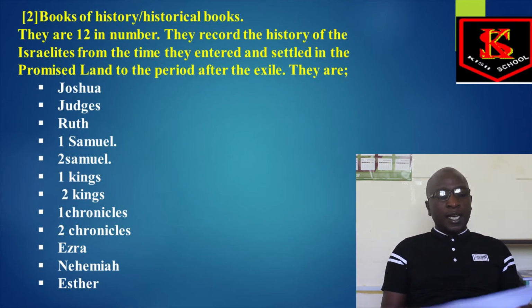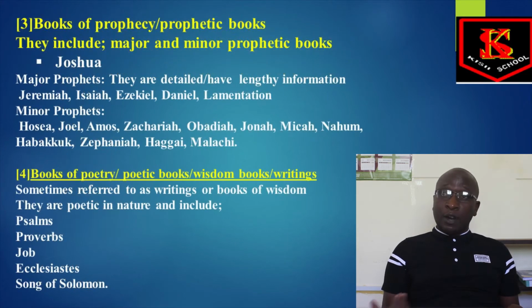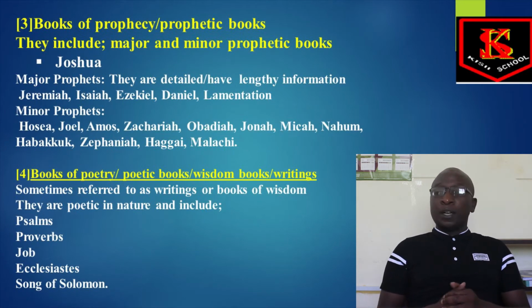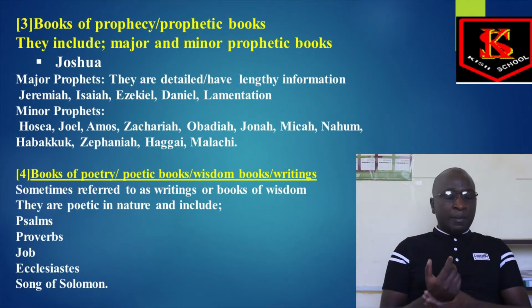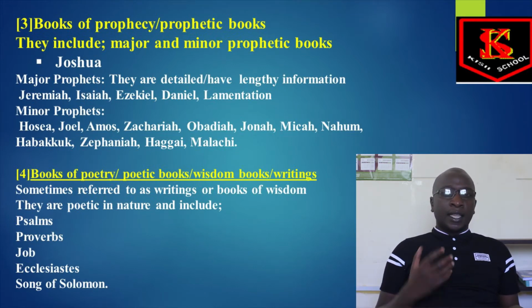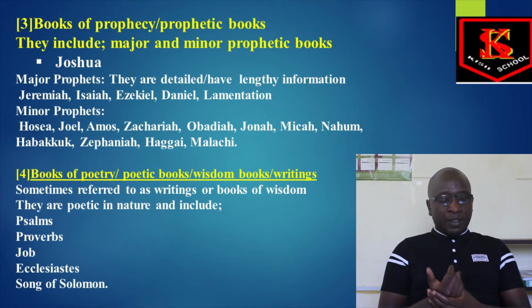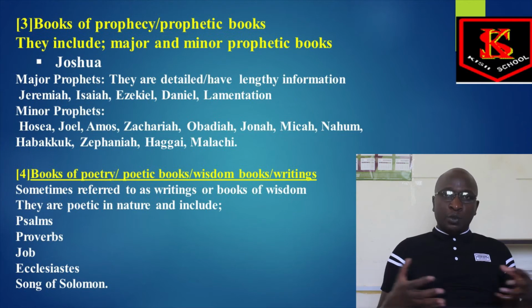The third category of the Old Testament books is the books of prophecy. They are called prophetic books. We have the major prophets and the minor prophets. The major prophets are detailed; they have lengthy information. In the major prophets, we have Jeremiah, Isaiah, Ezekiel, Daniel, and Lamentations. Their message is detailed, so they are voluminous. They cover detailed work.